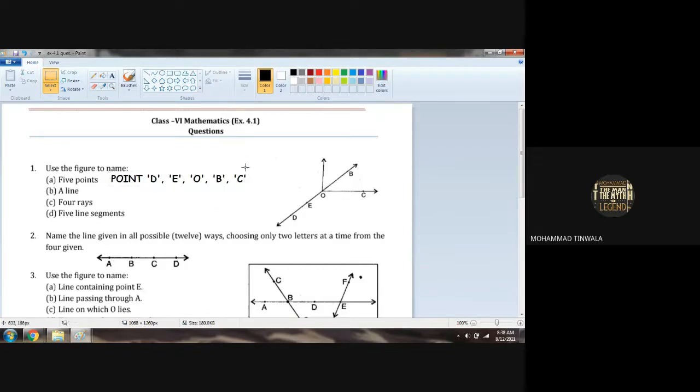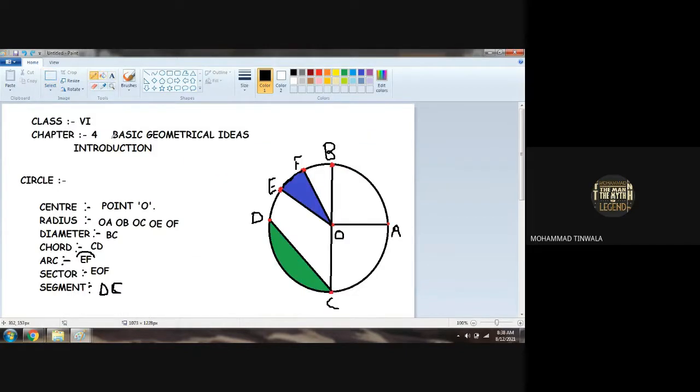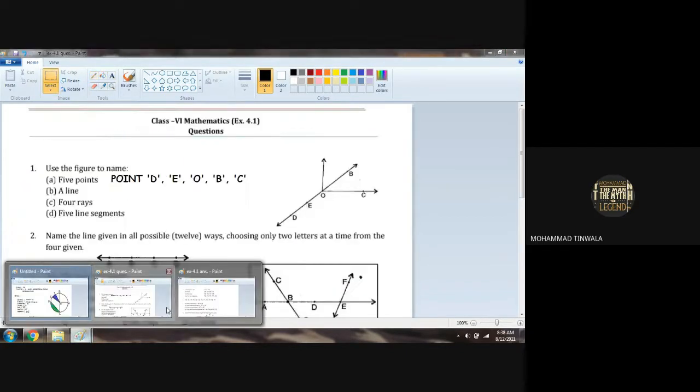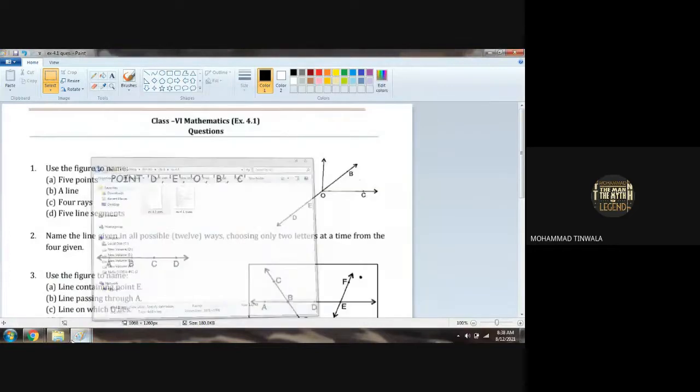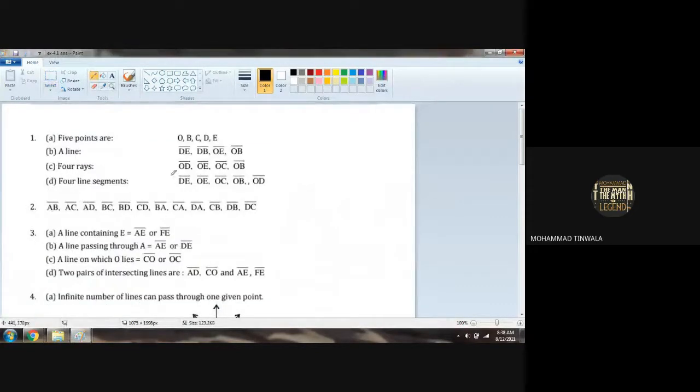The diagram is given. We have to study the diagram. Check the answer here. Point O, point B, point C, point D, point E. Any doubt here? No, sir, no doubt. Very good.